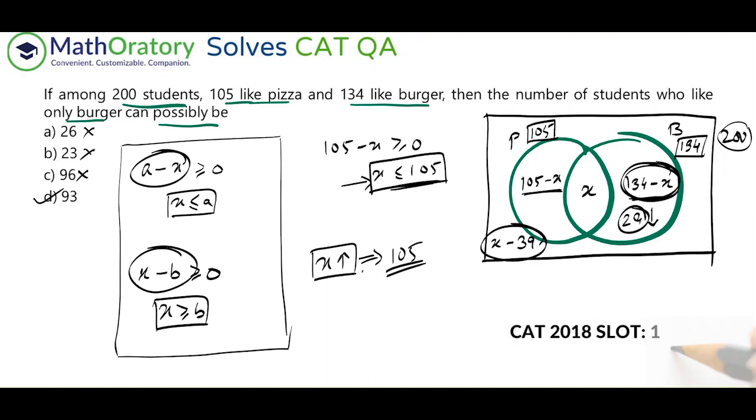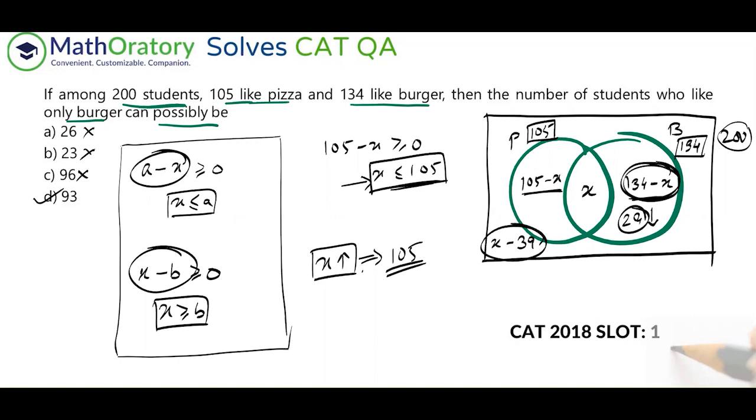Given the constraint, of course, that the regions have to be non-negative. Why I'm stressing that is it's not limited to Venn diagrams only. Any sort of LR sets also, where the values have to be non-negative and the regions are in terms of variables, you can use this idea. So that comes in handy. You find out the minimum and maximum. So that's it for this question.